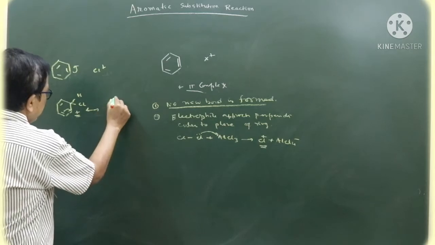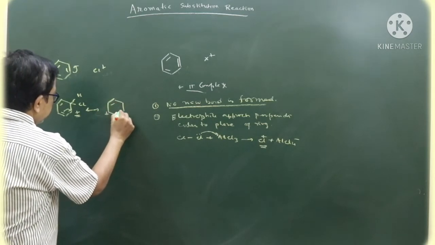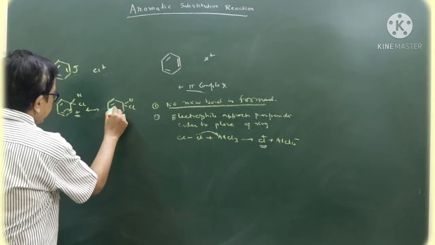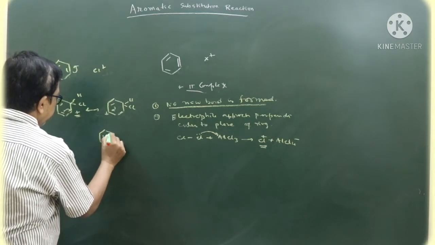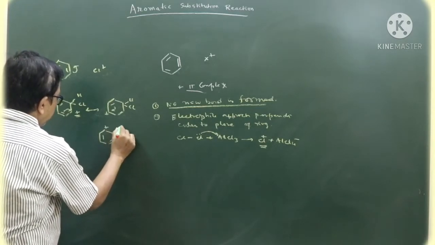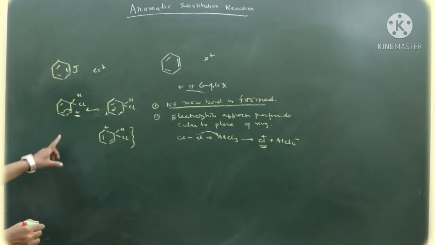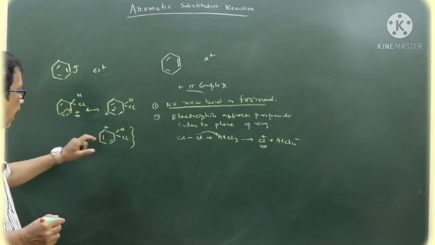Look here, I am showing the other resonating structures. Now, we are getting three such resonating structures which help us to form the intermediate.